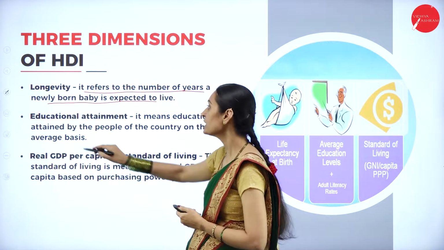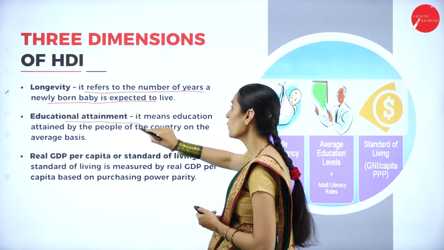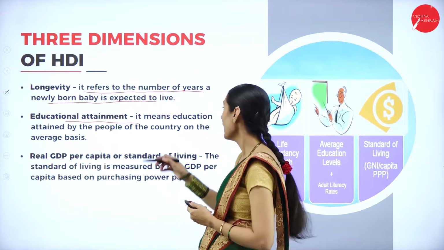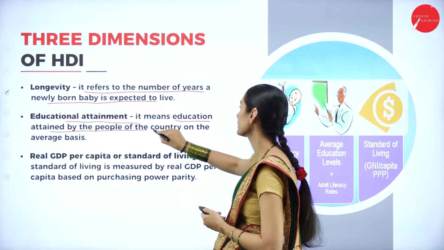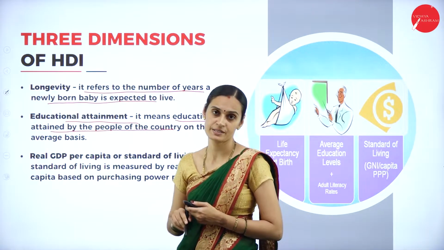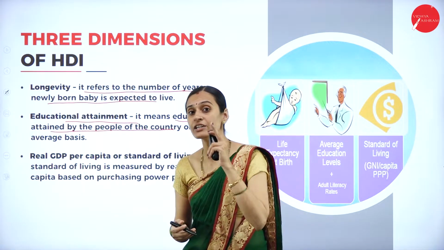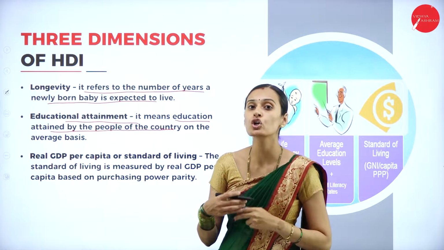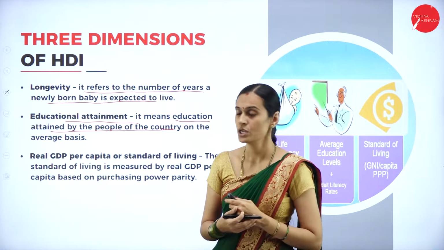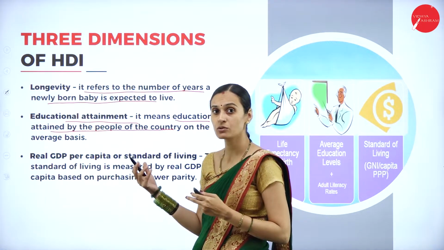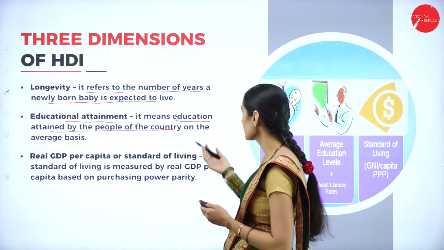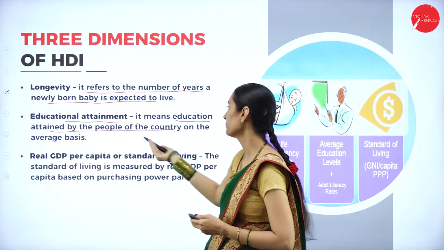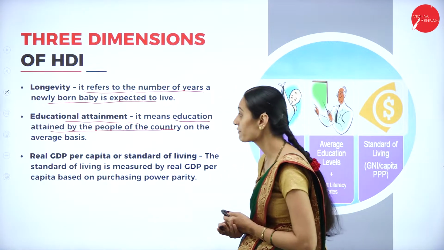And the next one, educational attainment. What do we mean by educational attainment? It means the education attained by the people of the country on an average basis. That is considered as adult literacy rate and gross enrollment ratios. Further, we will discuss educational attainment for calculating the HDI. So it includes the education attained by the people of the country on an average basis.